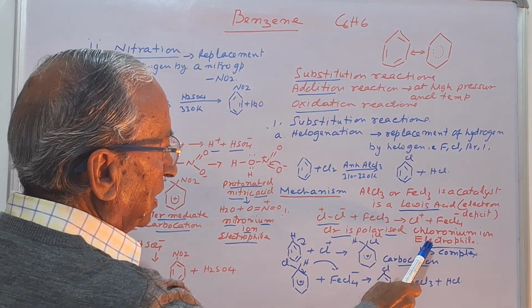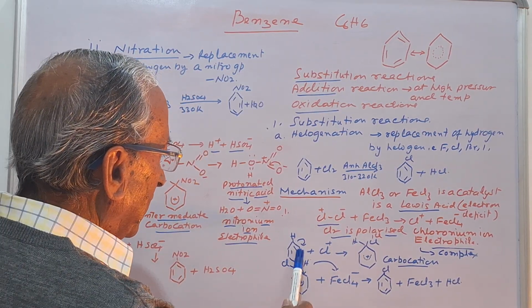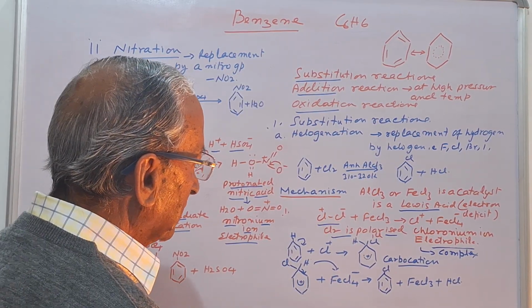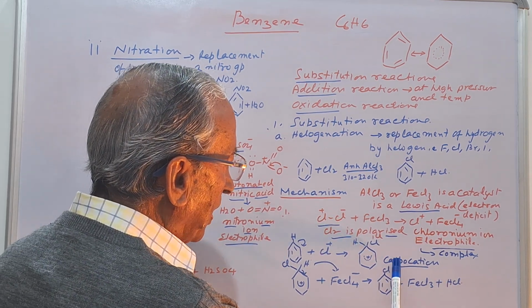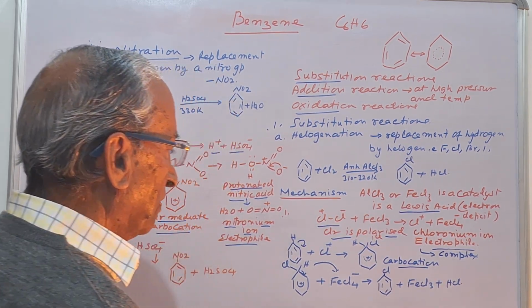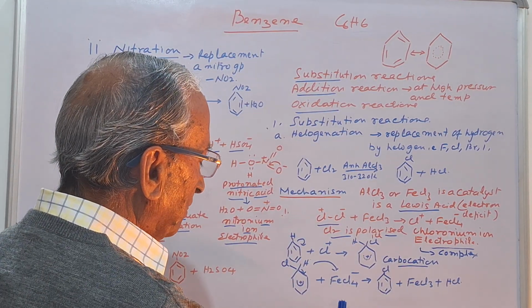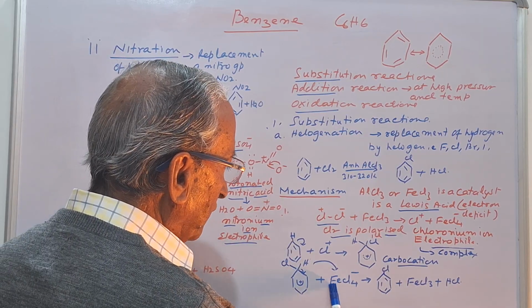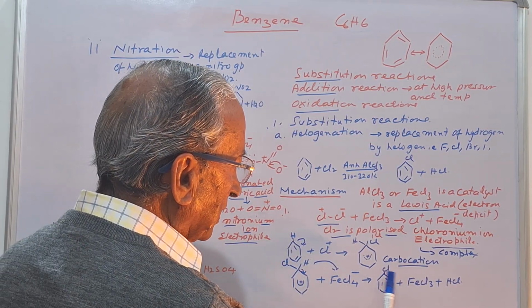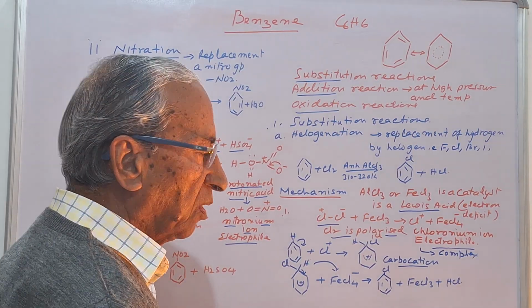Now this electrophile chloronium ion attacks the benzene and forms an intermediate compound, that is a carbocation. And this carbocation then gives out the proton to the ferric chloride anion, that is negatively charged, to form ferric chloride and HCl, and chlorobenzene is formed.